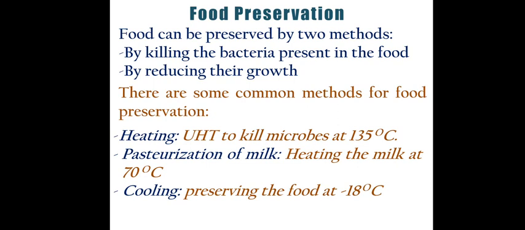Okay, the third method, as you can see on your slide screen, is cooling. We can preserve our food by cooling or by deep freezing. We have to maintain a temperature of minus 18 degrees Celsius, which is very easy to maintain with the help of deep freezers. And yes, this will not allow the growth of bacteria. At this temperature, the bacteria will not grow.